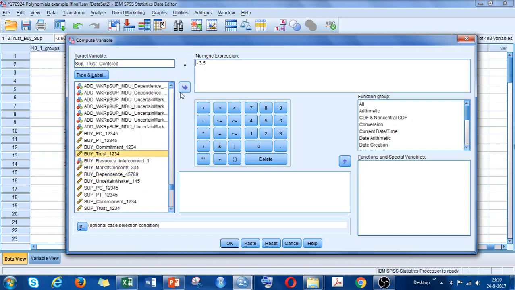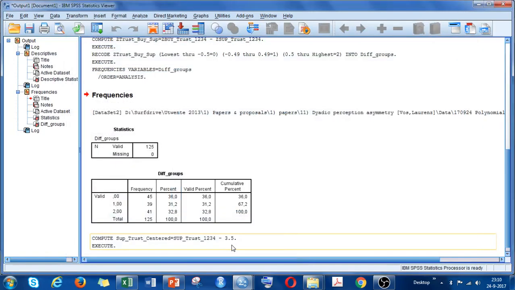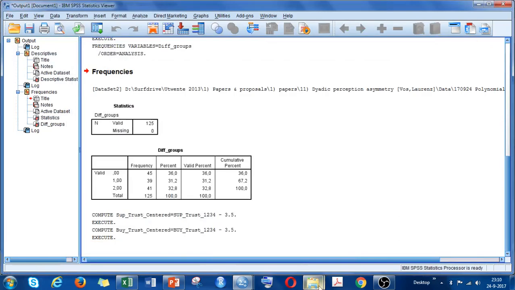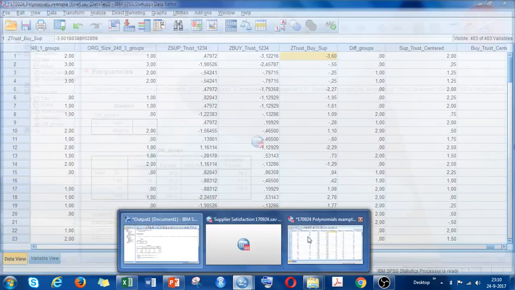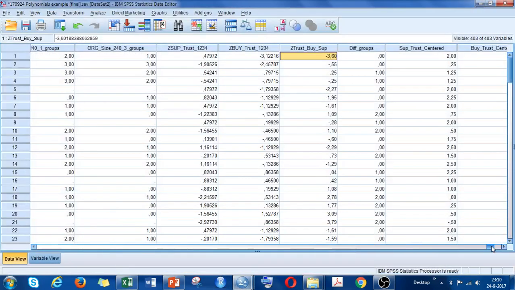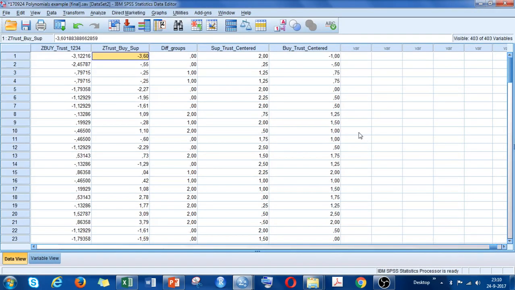Buyer trust, I put it in here, and then I change this one to buyer trust centered. I press OK. SPSS said everything is good. We can also take a look again in our file. So I go back to SPSS, and I see I have a variable supplier trust centered and one buyer trust centered.